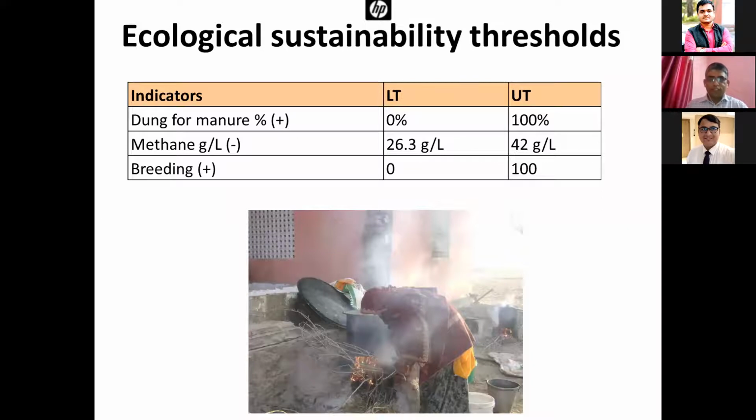Then for ecological sustainability thresholds, there were 3 indicators. First is dung used for manure. If 100% is used for manure, it is scored full. If it is entirely used for fuel, it was scored 0. Methane emissions: the thresholds were 26.3 and 42.6, the minimum and maximum based on experts' opinion. Breeding practices, again an index: if it is 0, it was scored 0, and if 100, it was scored full.